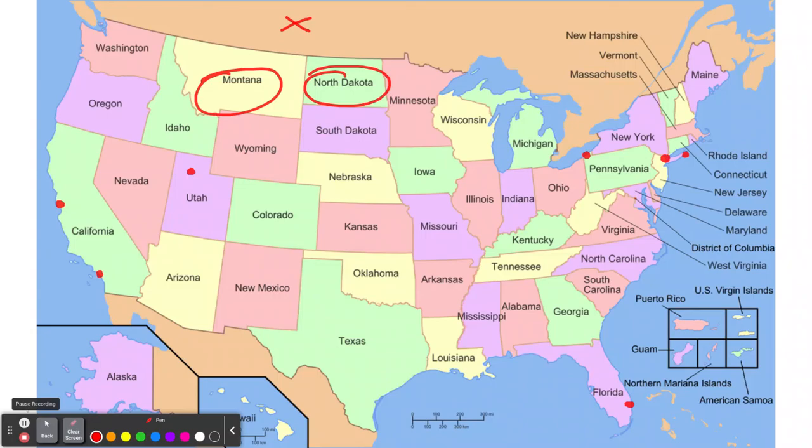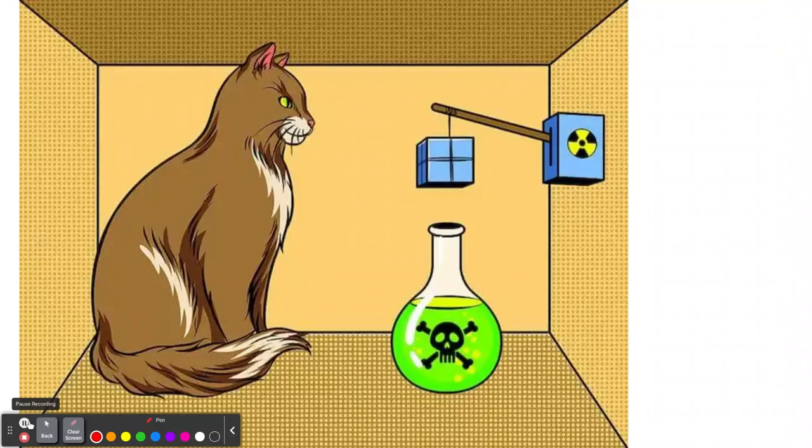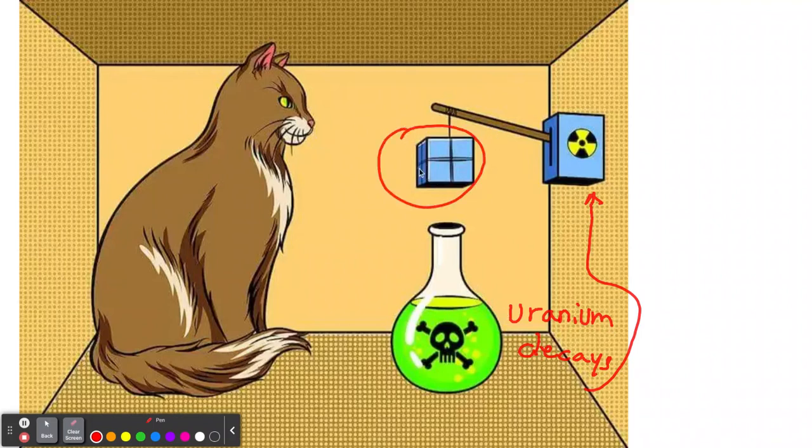So let's go back to our cat that we called Quantum. Okay, here's our pet Quantum who's inside this box now. And this is exactly what Schrodinger said. He said that there is this radioactive substance in the box, as you can see in the picture there. So let's just say it's uranium. Here's the uranium. And when this uranium decays, up here is a Geiger counter. The Geiger counter will trigger when the uranium decays, and this thing right here will smash the radioactive substance, and the cat will either die or not die.